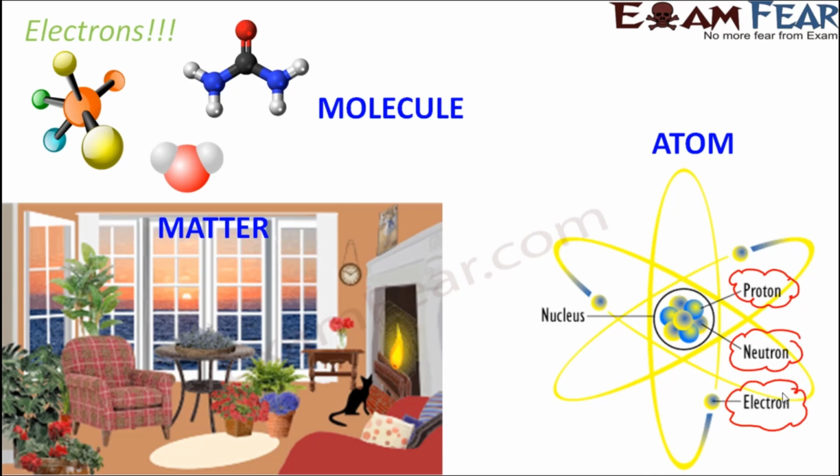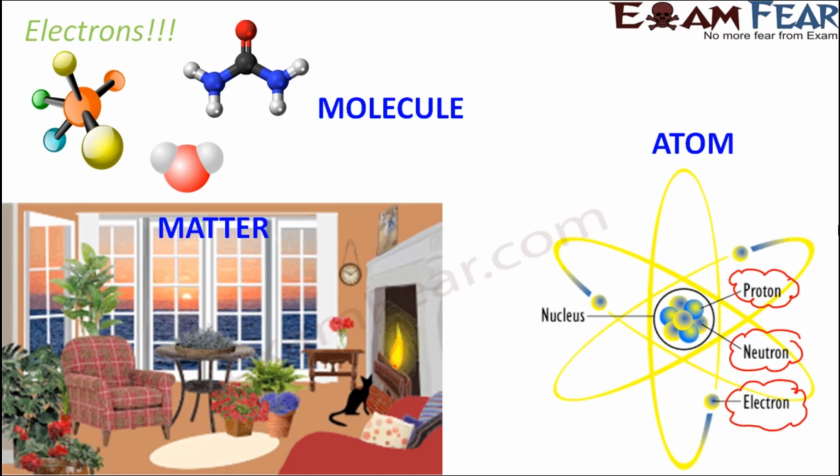So basically anything around us contains all these particles, because anything around us is matter, and that matter contains molecules. Molecules contain atoms, and atoms contain proton, neutron, and electron. So these three particles are very much different from each other.